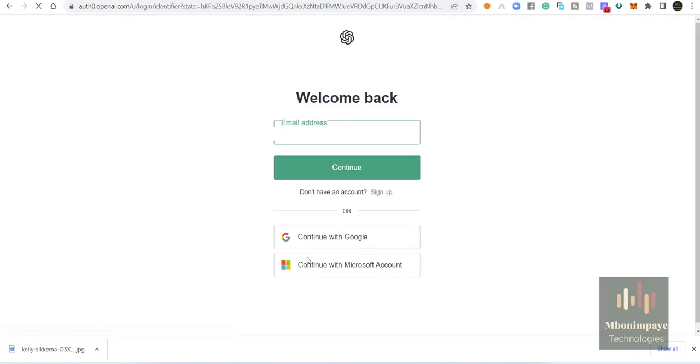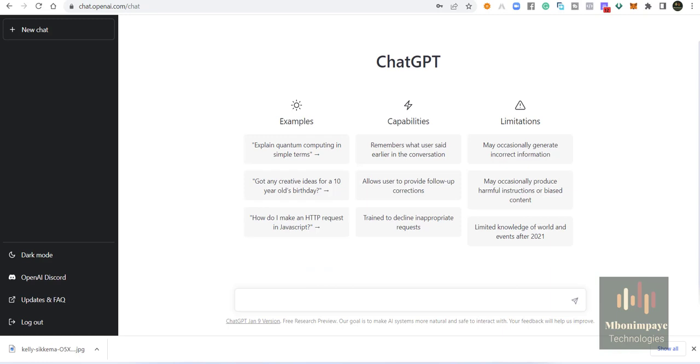You can log in using your email, or you can just continue with your Google account. Also, you can log in with a Microsoft account, if you have one.